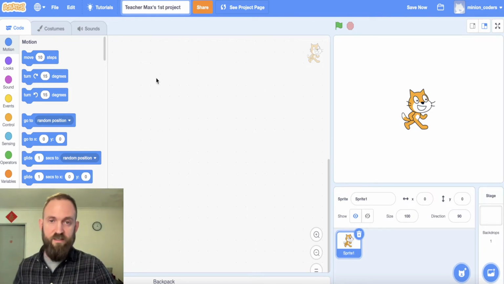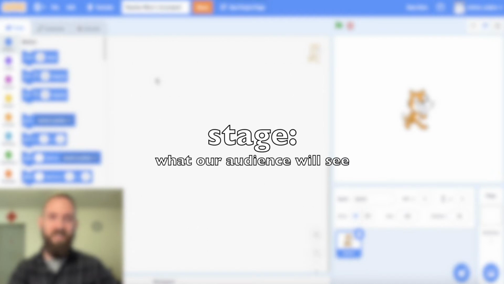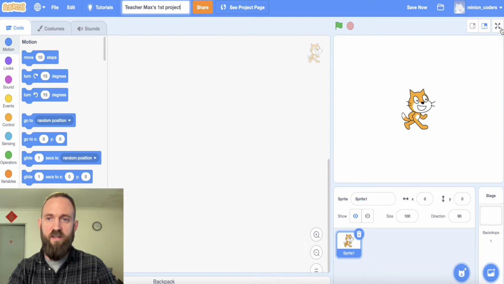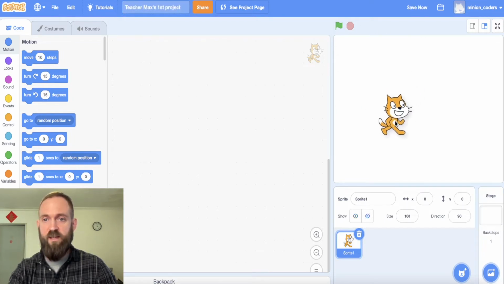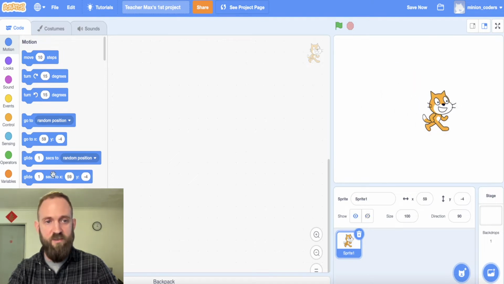Next word is stage, S-T-A-G-E. Now this smaller square over here, that's our stage. That's where, like a stage in a theater, that's where everything is happening. This is what our audience is going to see in the end, okay? So right now I've got this nice cat, okay? He's on my stage, and I can move him around, and can you see these numbers are changing on the left? All those numbers are changing.